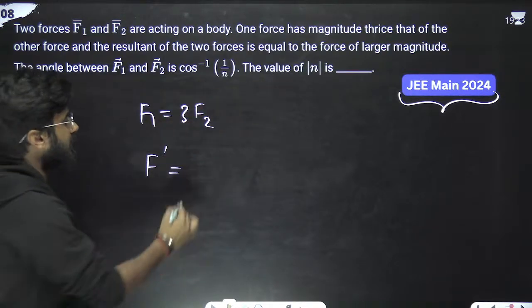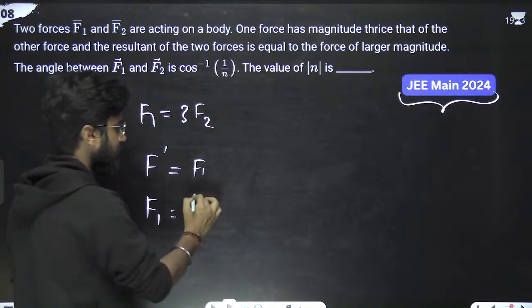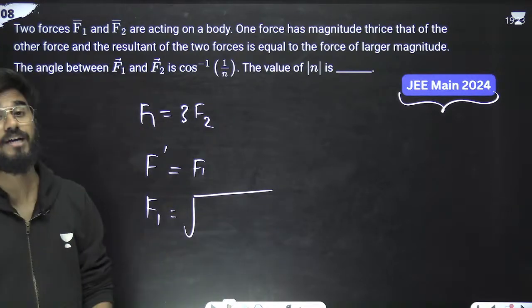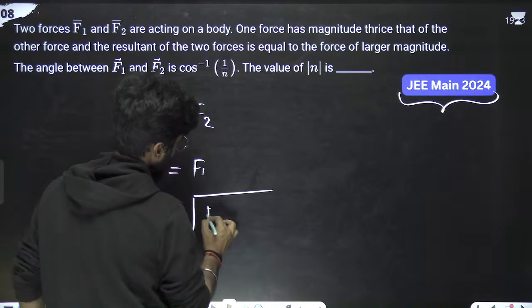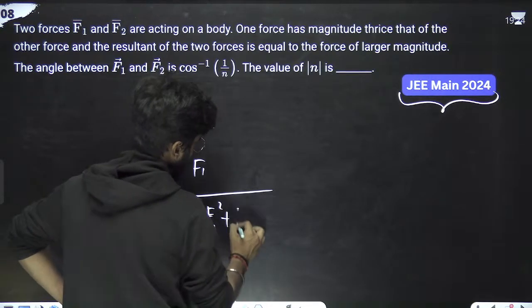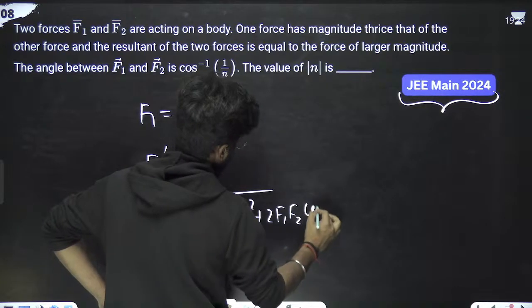So, which is larger? F1. Okay. What is the expression of resultant force? That is equal to F1 square plus F2 square plus 2F1 F2 cos theta. Correct?